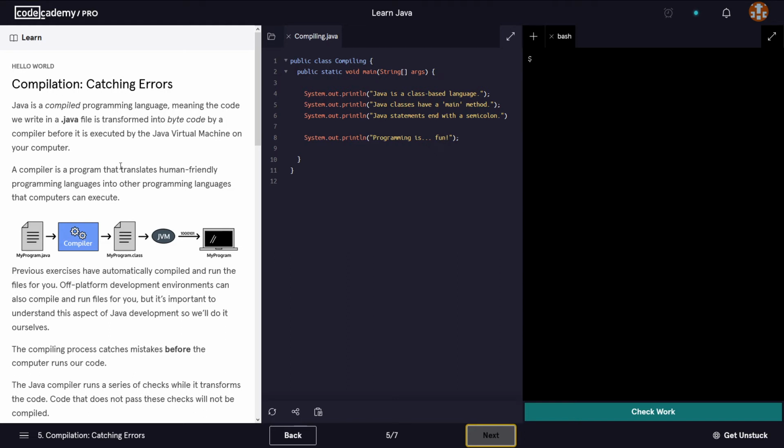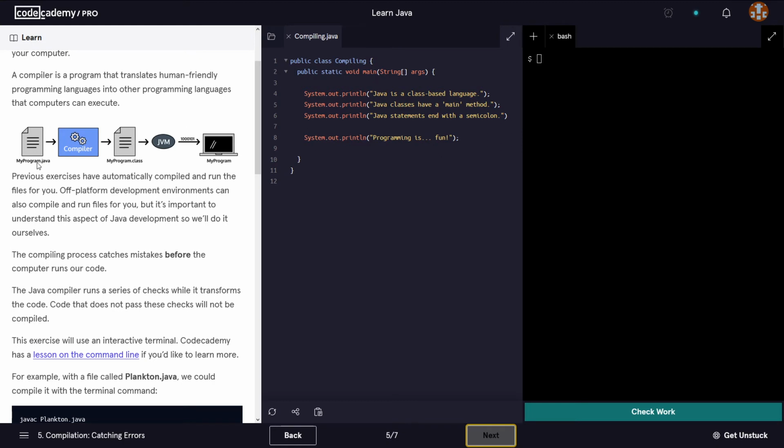A compiler is a program that translates human-friendly programming languages into other programming languages that a computer can execute.